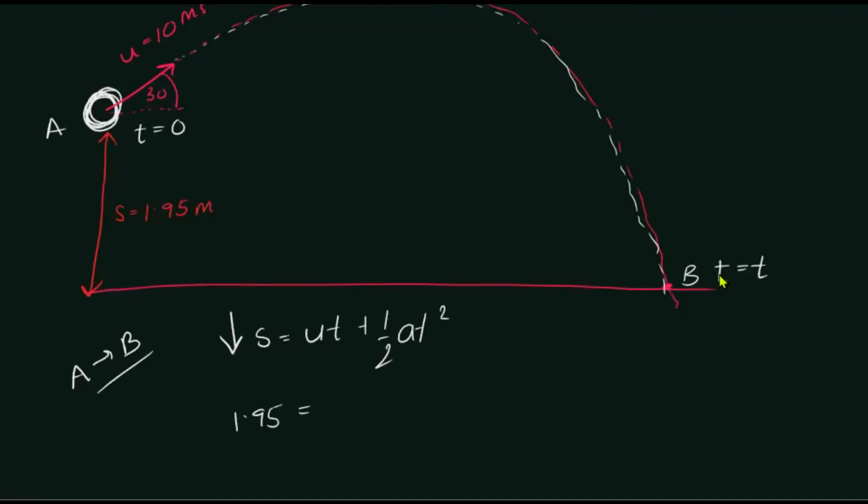1.95. What is the initial vertical velocity? 10 sine 30. But actually, this vertical velocity is going to be in the upward direction. So therefore, since we are applying the equation in the downward direction, we need to apply it as minus. Okay, since it's coming down, 10 over 2 t squared, right?